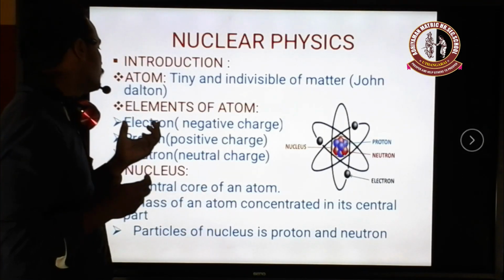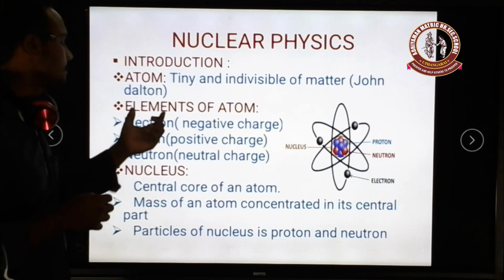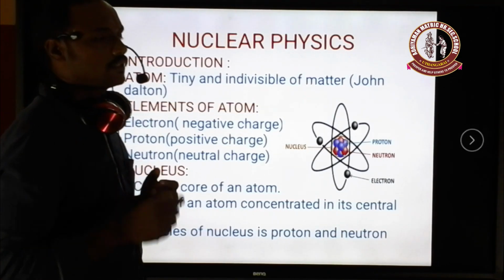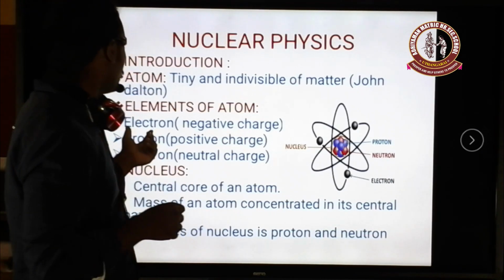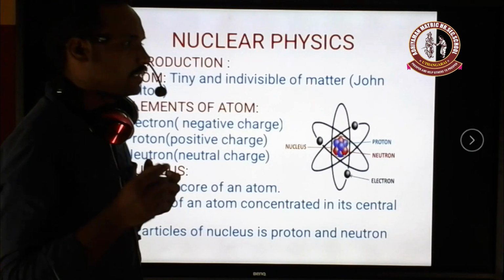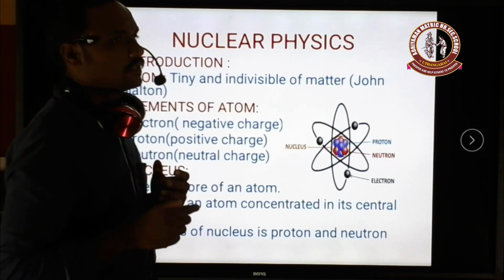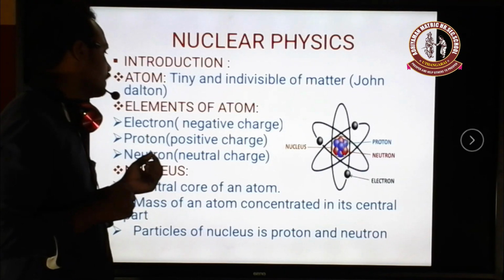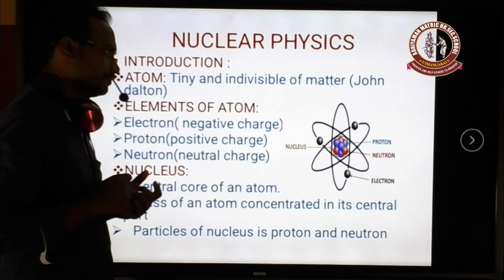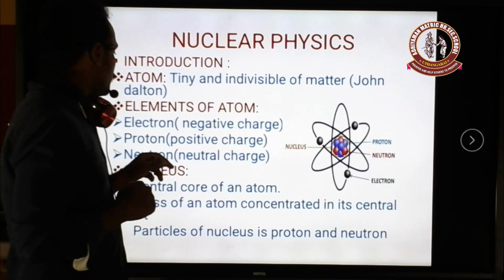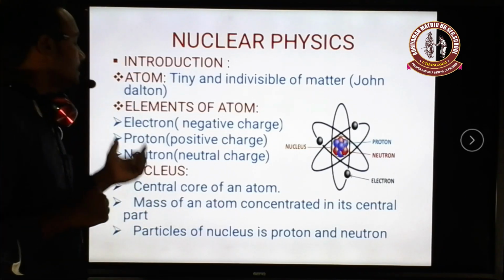So who discovered these three particles? The electron was discovered by the scientist J.J. Thomson in the investigations of cathode rays. The proton was discovered by the scientist Rutherford in the investigations of positive ions, and it was also discovered by the scientist Goldstein. And the neutron was discovered by the scientist Chadwick.